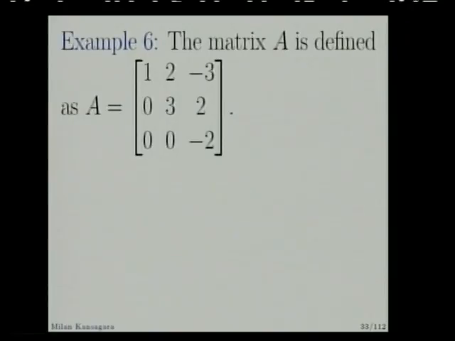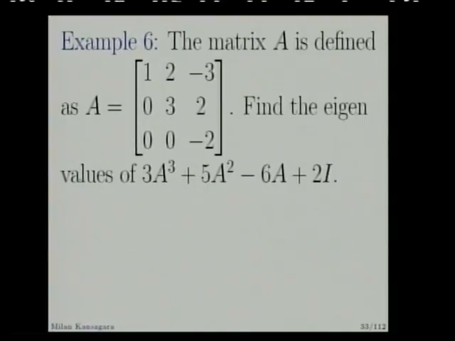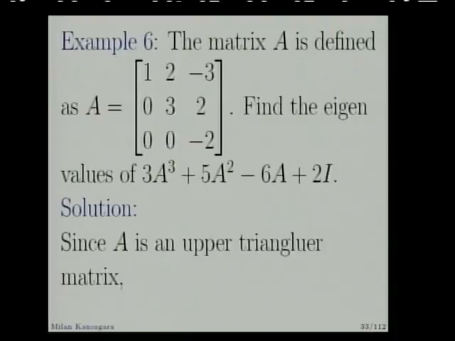The matrix A is defined this way. So find the eigenvalues of this expression: 3A cubed plus 5A squared minus 6A plus 2I. So this expression will also be a matrix. A is a matrix, so A cubed is a matrix multiplied by some scalar, and taking this algebra, this polynomial in A will also be a matrix. So we can talk about its eigenvalues. So since A is an upper triangular matrix,